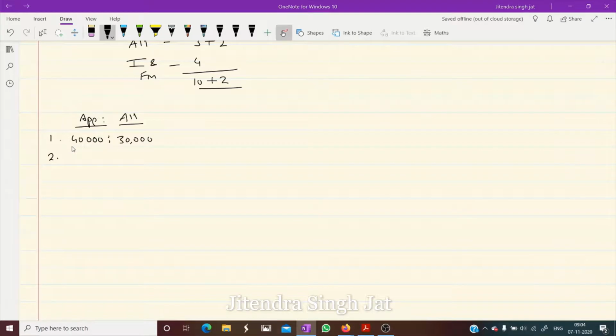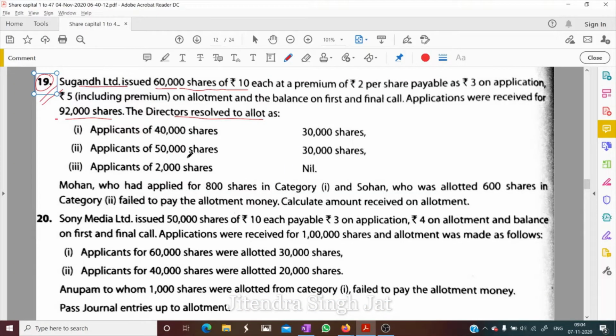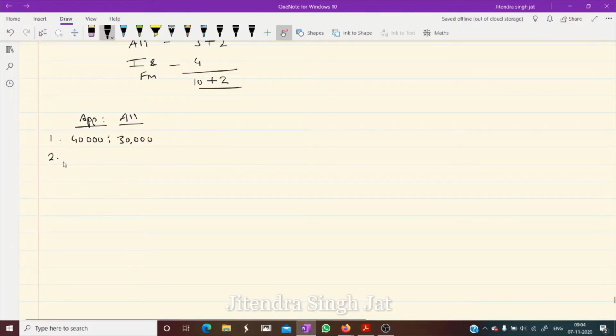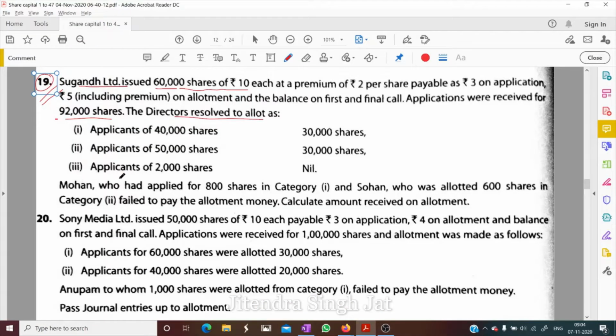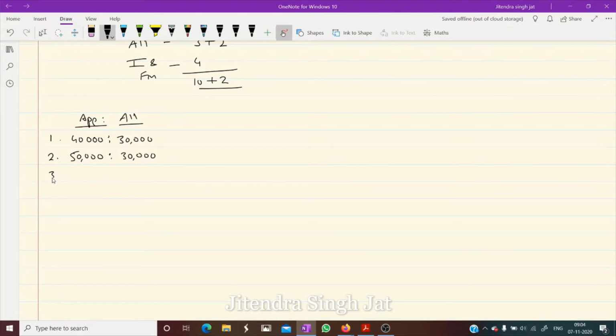Second category, 50,000 applicants get 30,000 shares. And third category, applicants of 2,000 shares get nil, nothing. So to 2,000 applicants, no share is allotted.